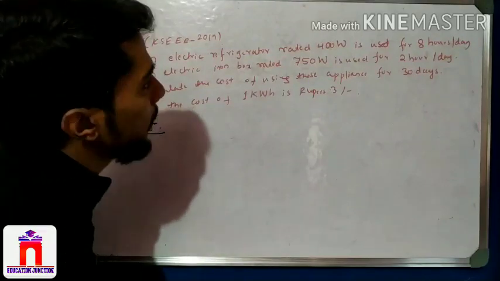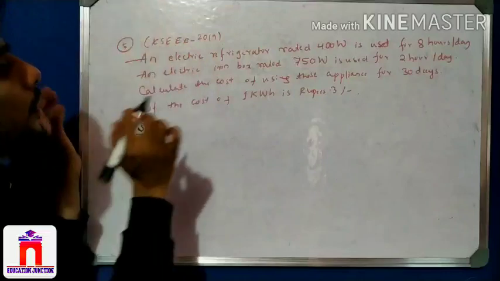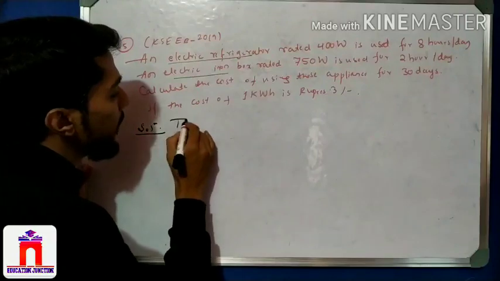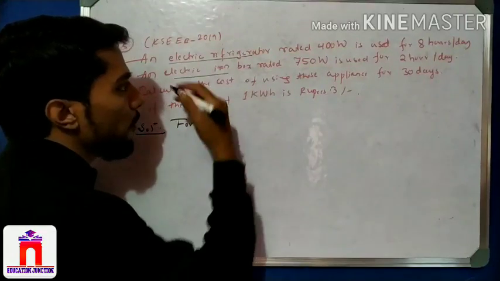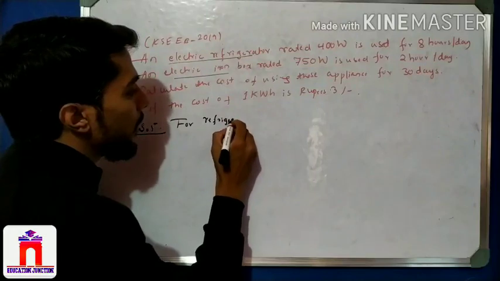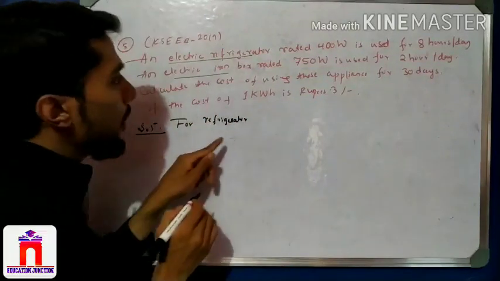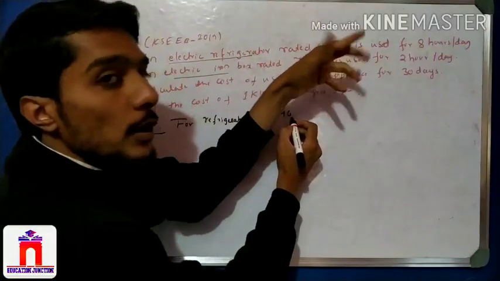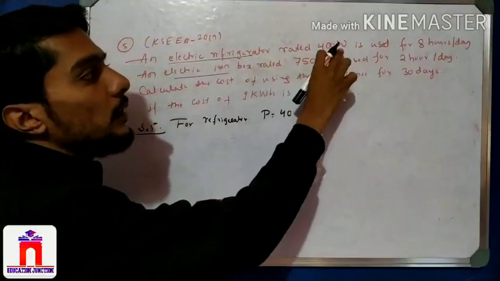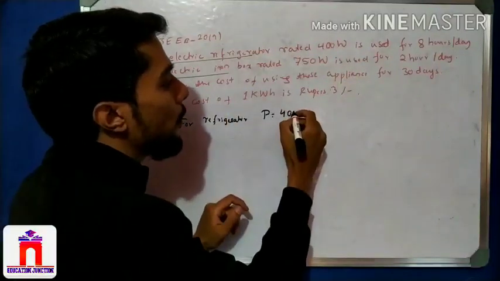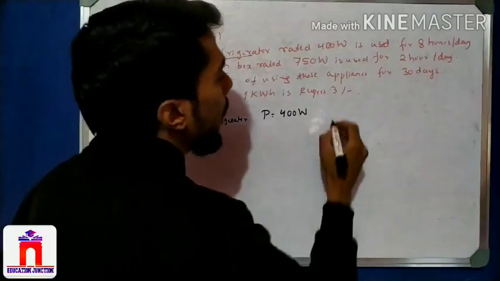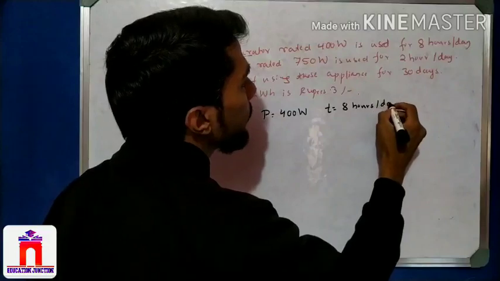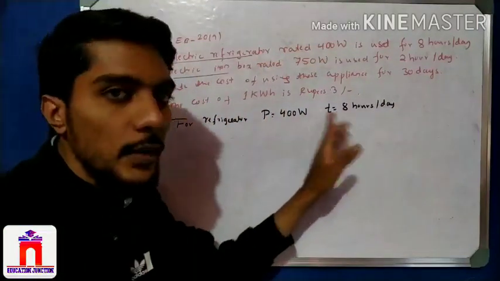Now see, one by one, two instruments are given: a refrigerator and an iron box. Let me first find for the refrigerator. The power is 400 watt. They do not use the term power here, but the watt means power. Time given is 8 hours per day. So P and T are given, and we can easily find the energy.